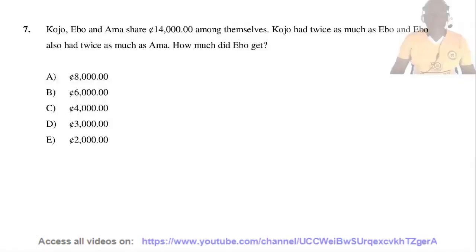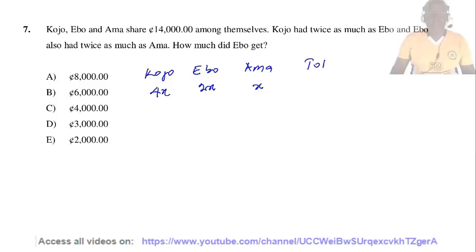Question 7. Kujo, Ibu, and Ama share 14,000 cedis among themselves. Kujo had twice as much as Ibu, and Ibu had twice as much as Ama. How much did Ibu get? If Ama had S, Ibu will have twice as much as Ama, so 2S. And Kujo will have twice as much as Ibu, so 4S.